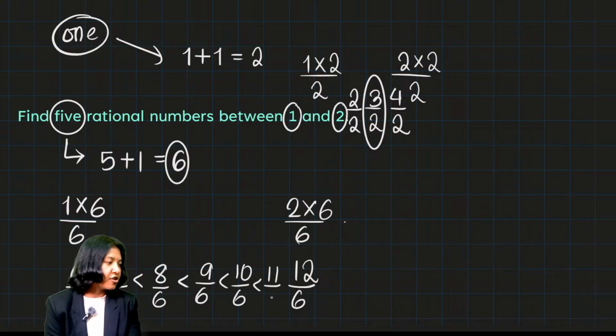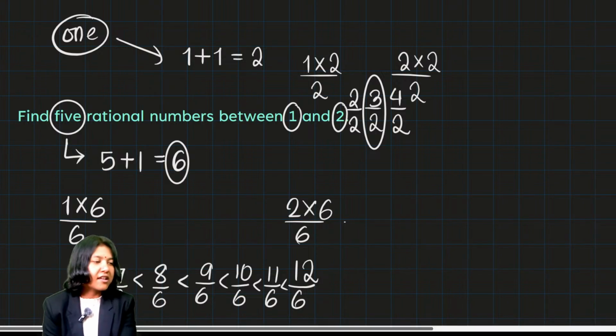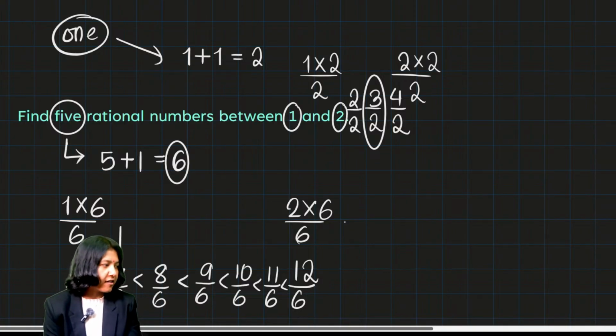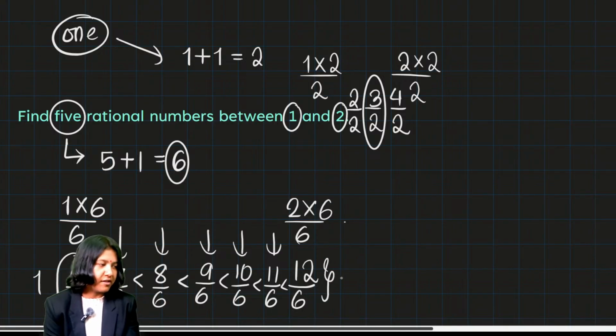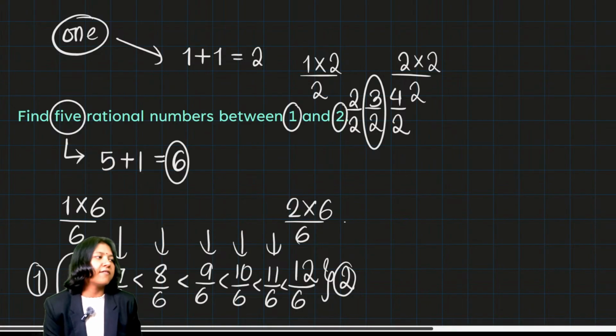It's actually very interesting. Why? Because I found the exact number of numbers they're asking me to find in between. Okay, I got exactly 1, 2, 3, 4, 5 values between the two numbers. 6 upon 6 is 1 only and 12 upon 6 was 2. That is, we are still between the same two numbers the question told me to look for, finding 5 rational numbers between 1 and 2. This is what you can do to find the exact number of fractions in between the values.